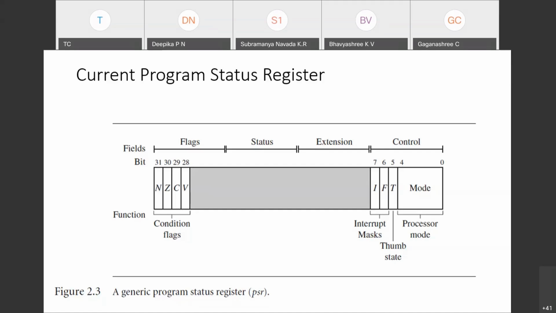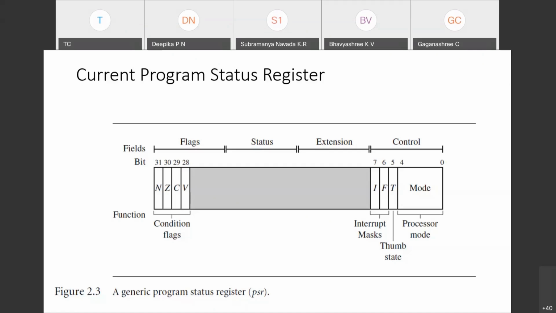F is the fast interrupt request disabler. Interrupt requests are of two types: interrupt request and fast interrupt request. Interrupt request is disabled by the interrupt mask, and F is the fast interrupt disabler.